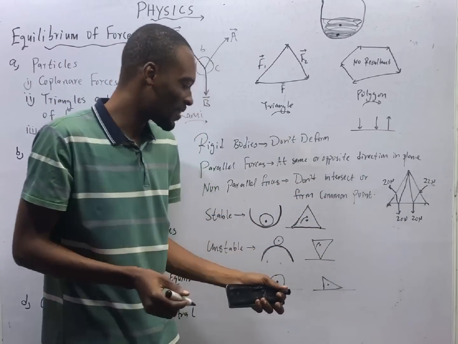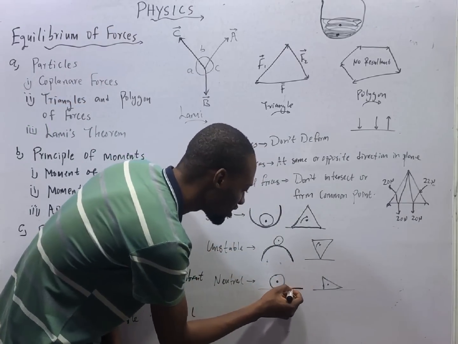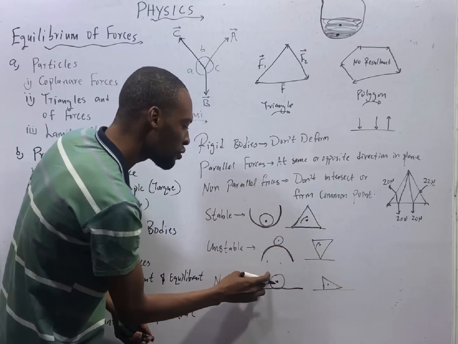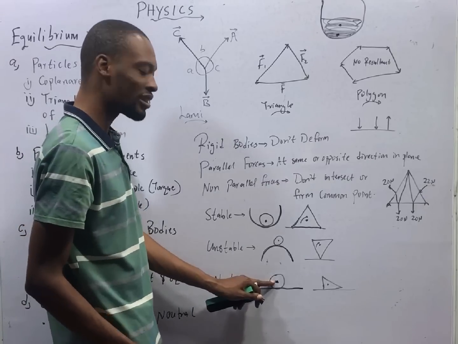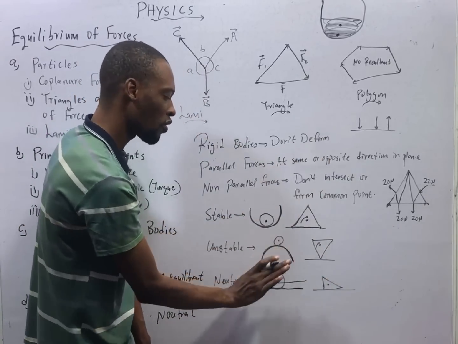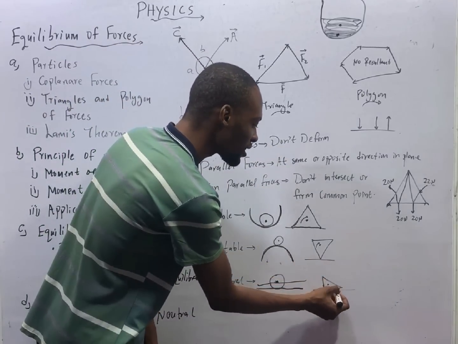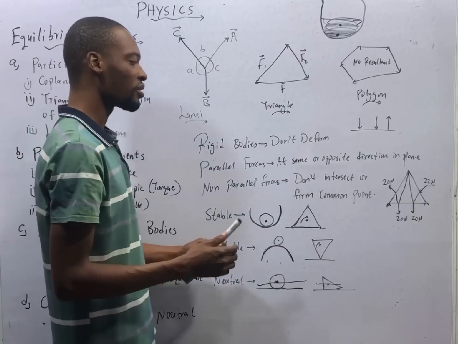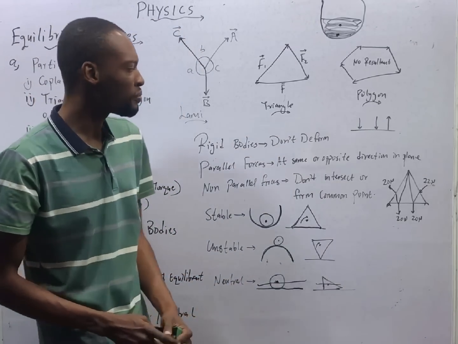It is unstable. Now neutral equilibrium is when you have a flat surface like this, you put an object, let's say a ball or a cone, lying on its side. If you push this ball, it rolls a little like this, but this here is the position of the center of gravity. As it's rolling, the center of gravity remains, it doesn't go up or come down. This object is in neutral equilibrium. Or a cone lying on its side, as you push it, the center of gravity remains, it rolls. That is neutral equilibrium.